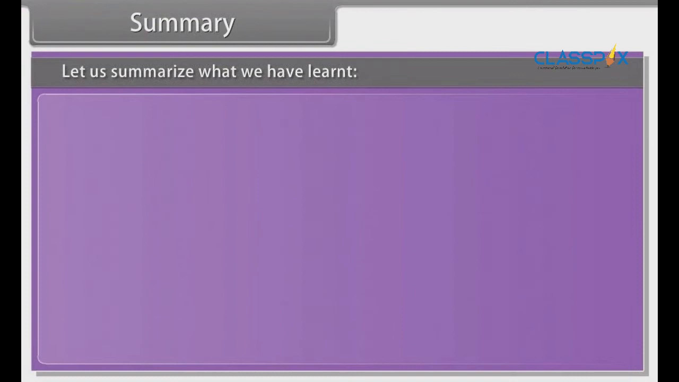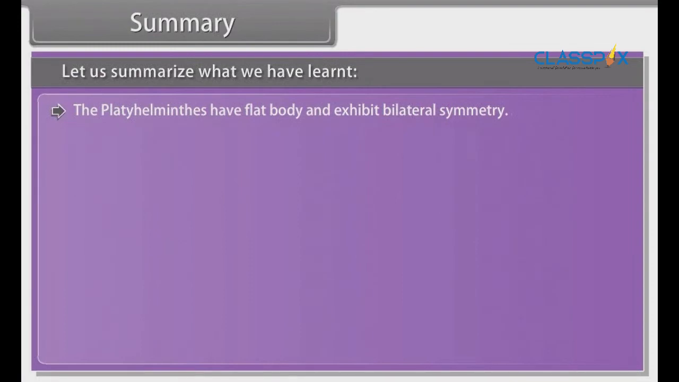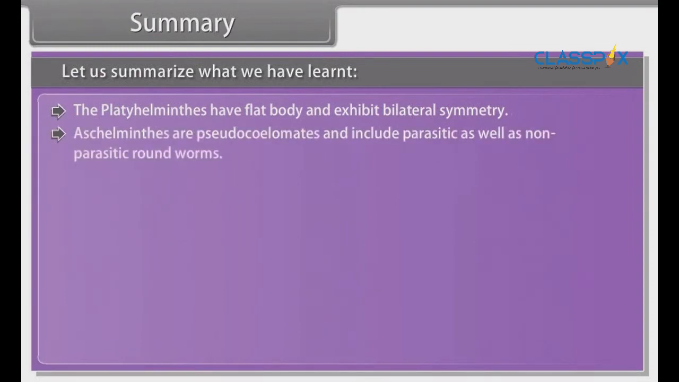Summary. Let us summarize what we have learnt. The platyhelminthes have flat body and exhibit bilateral symmetry. Aschelminthes are pseudocoelomates and include parasitic as well as non-parasitic roundworms.